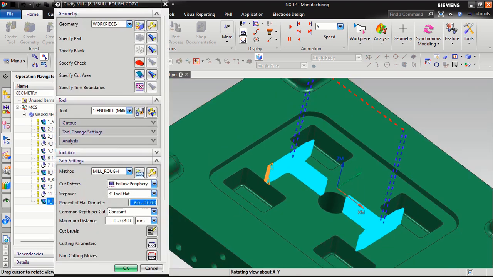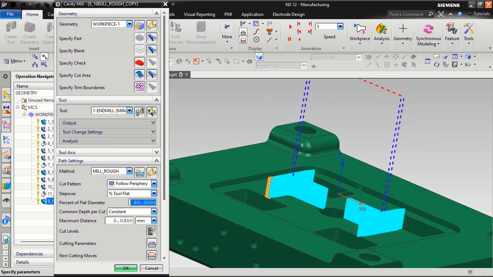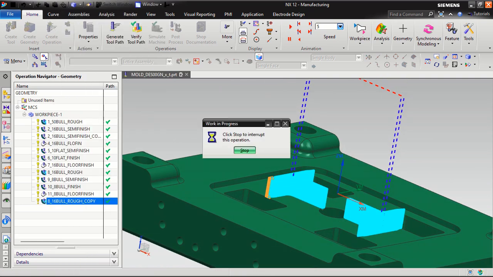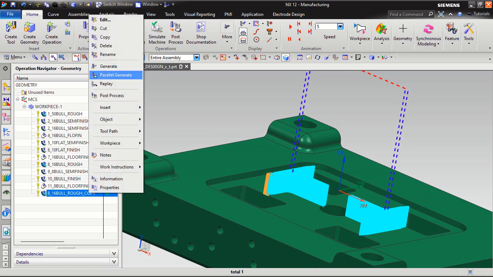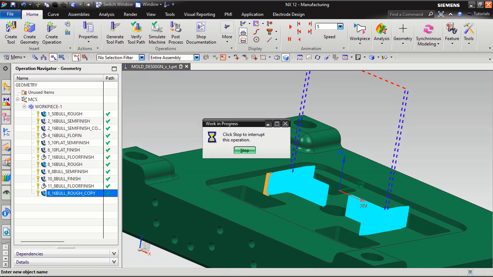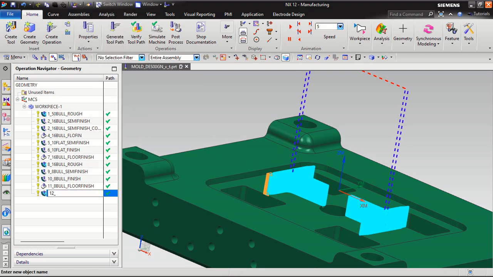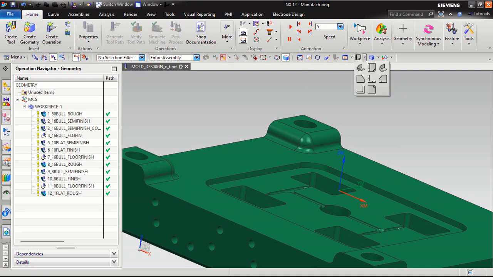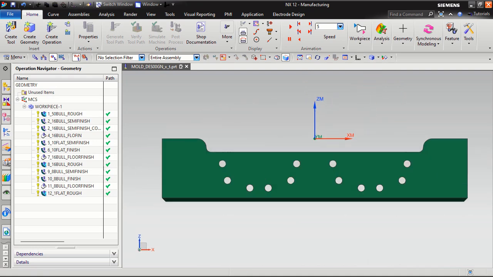Now our program has been generated, but I need to cut the toolpath. So I will cut it. First I will rename it 12th one flat rough. This is our rough program. So what I want to do, front I will commit. This is our program.